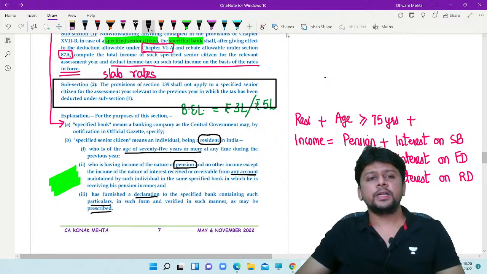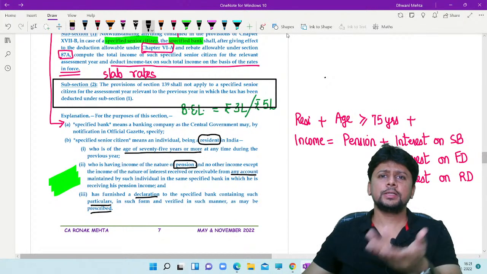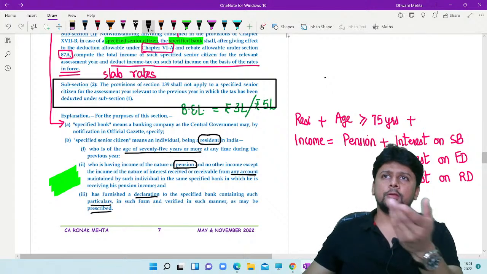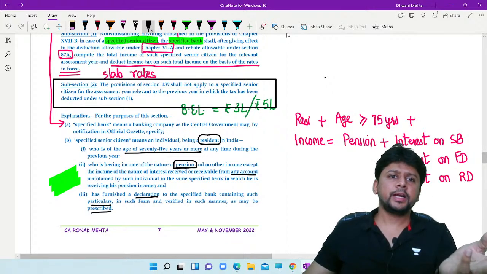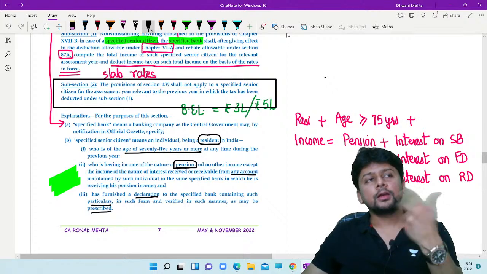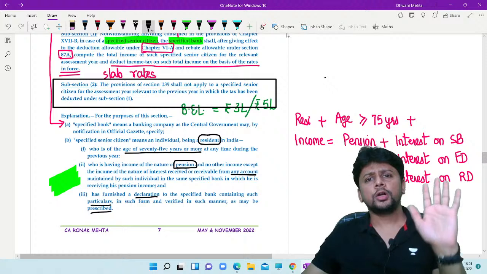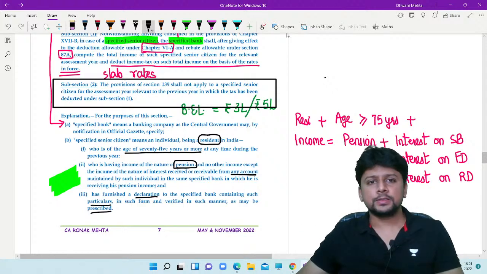In which tax has been deducted under subsection 1. Why should I tell the specified senior citizen to file a return? Whatever was the tax payable has been deducted by the specified bank. So there is no requirement of filing a return. Even if your gross total income is above the basic exemption limit, we will not ask you to file a return. We've already got the tax.